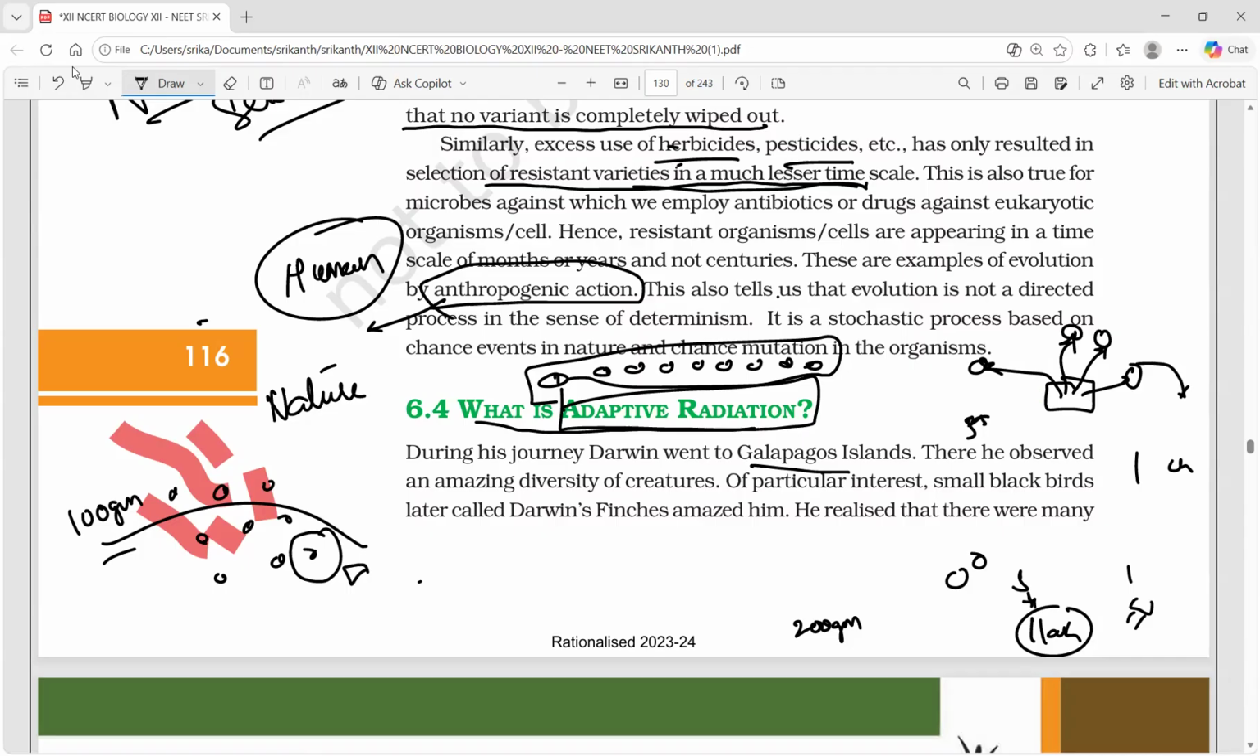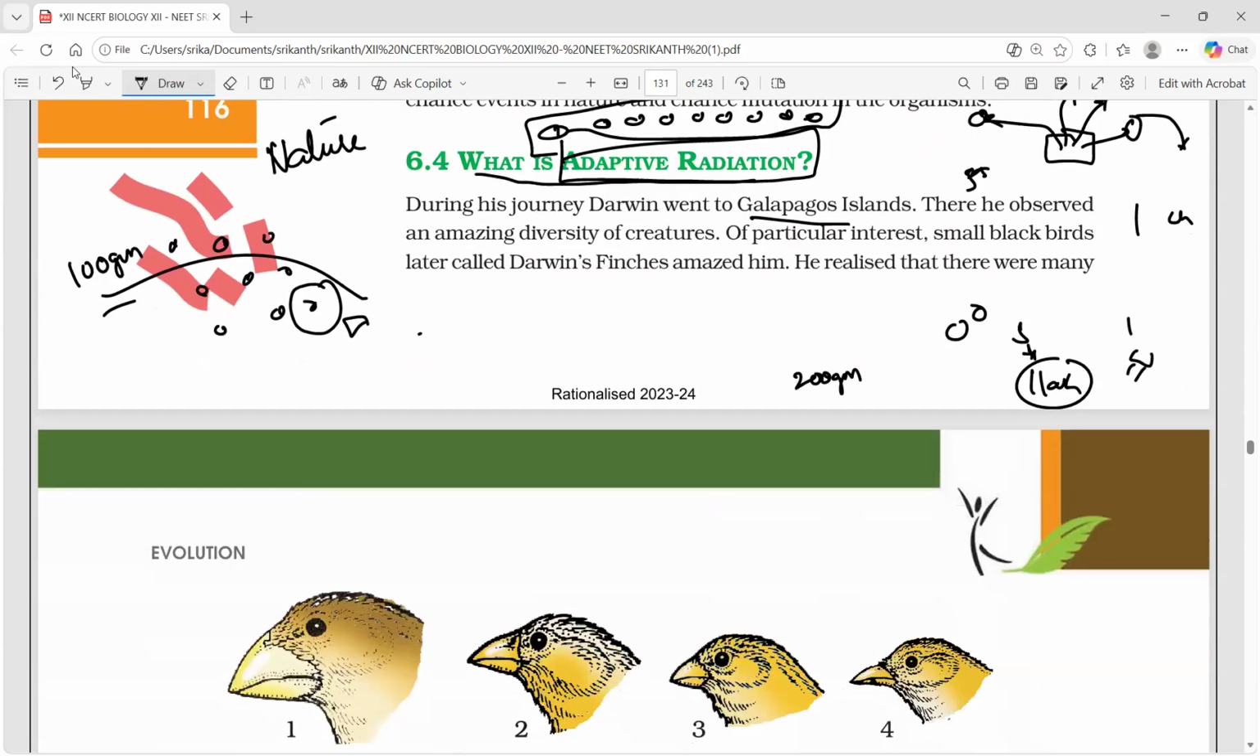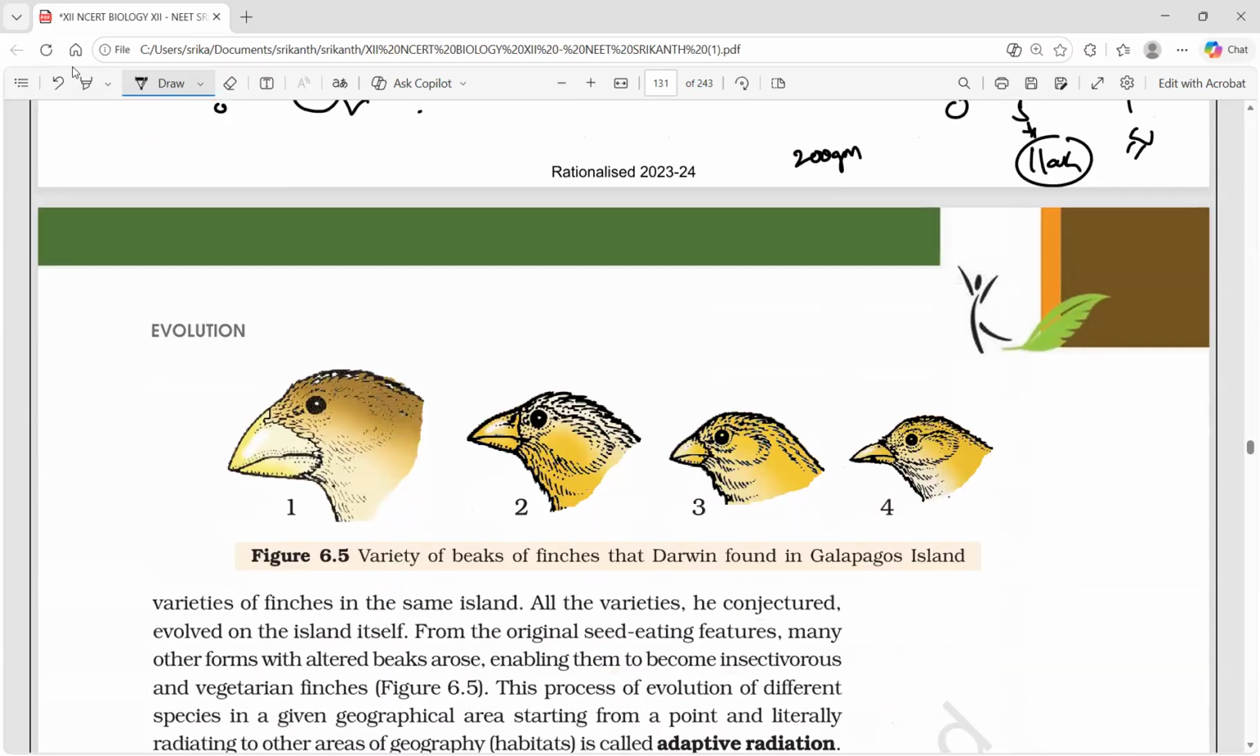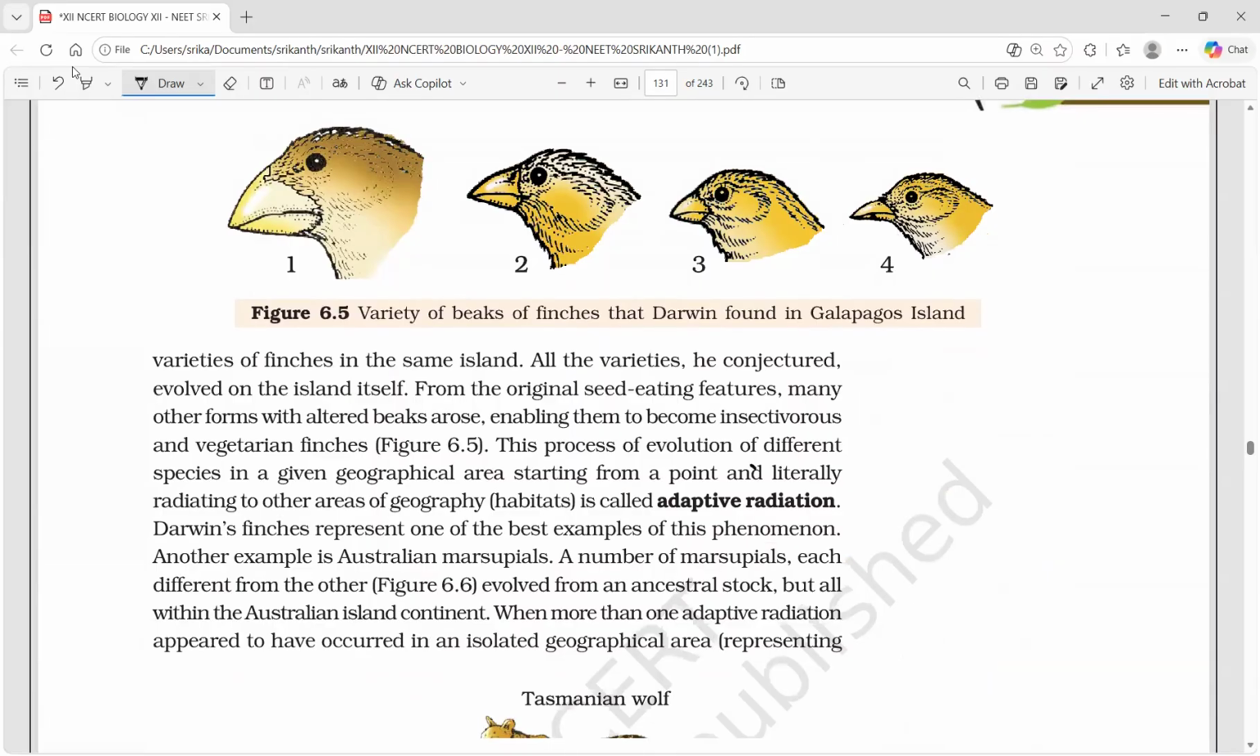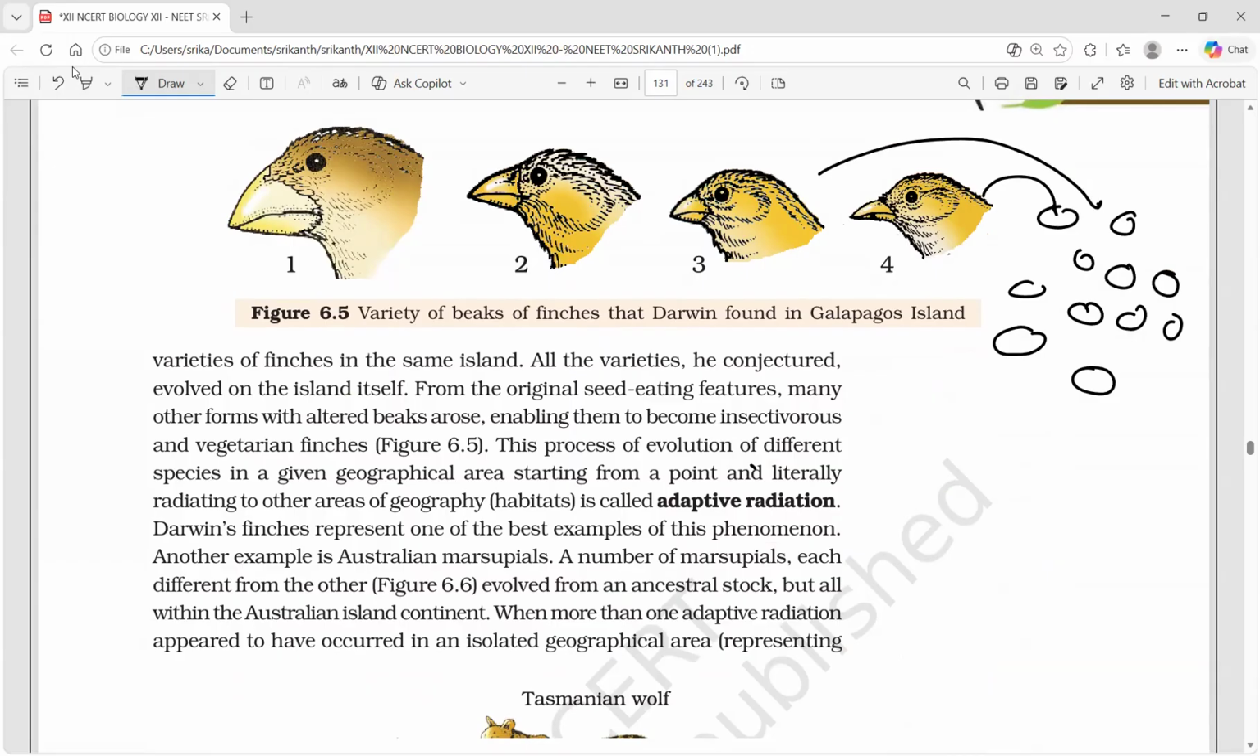There he observed an amazing diversity of creatures. Of particular interest, small black birds, later called Darwin finches, amazed him. He realized that there were many varieties of finches. The Galapagos is an area with various islands, more than 21 islands. So in one island he observed this, in another island he observed that. All the varieties, he conjectured, evolved on the island itself.